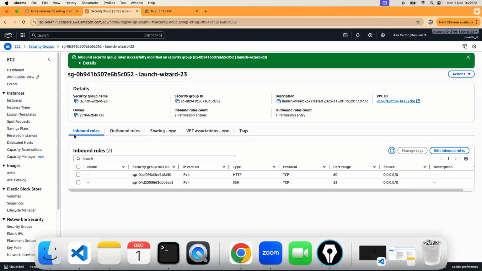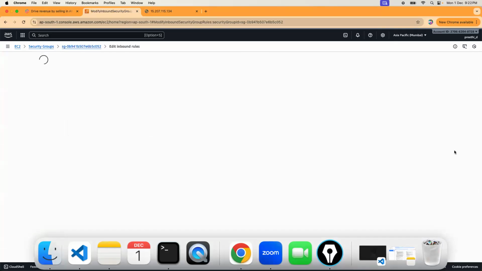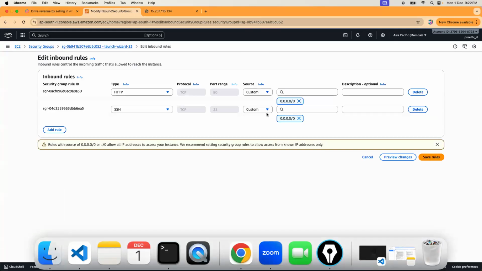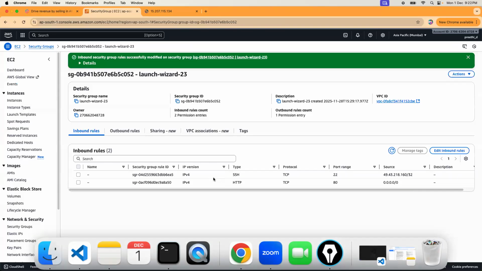As we are on this part of adding firewall rules or security groups, I want to teach you something. Here I have given anywhere, so you all can access it. Let's suppose I want it available only for certain IPs. Now, can you see if you are able to access it? Can you hit that again and see? You wouldn't be seeing it.